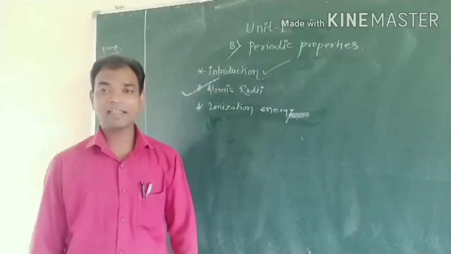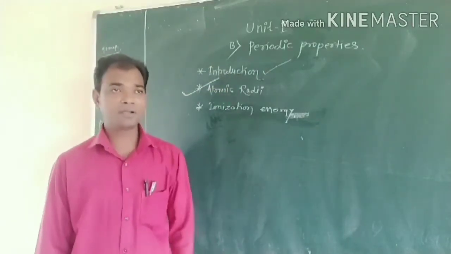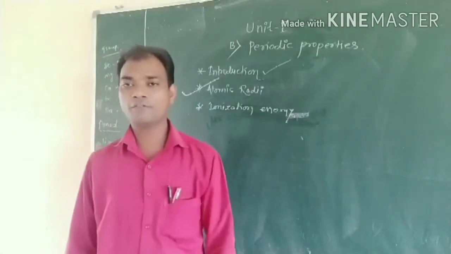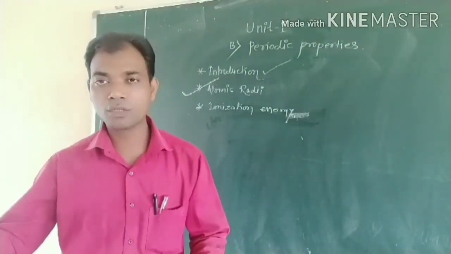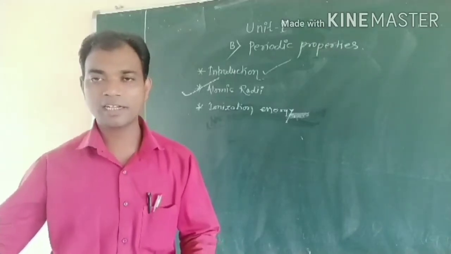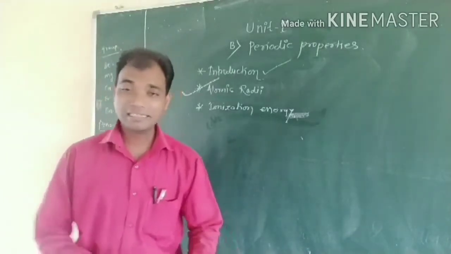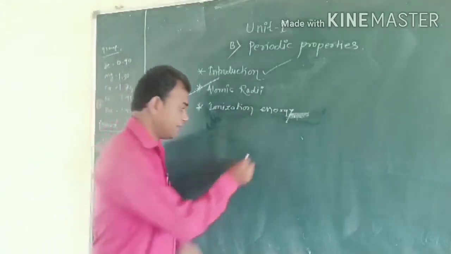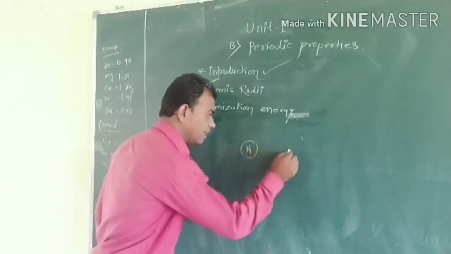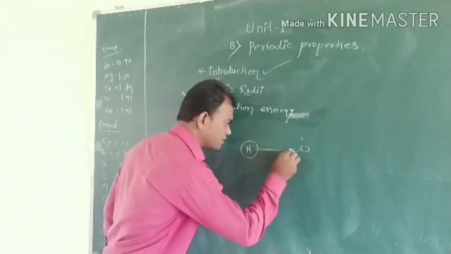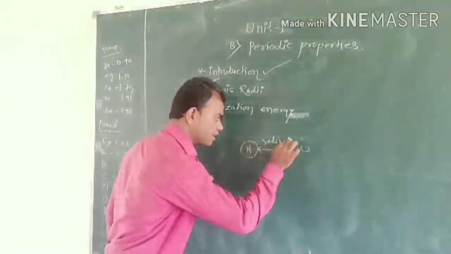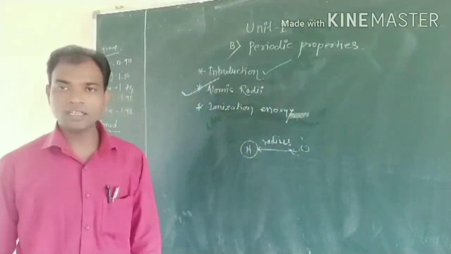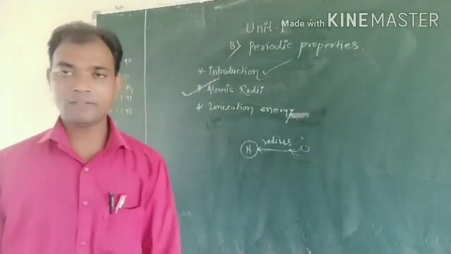Atomic radius is nothing but the distance between the nucleus and the outermost valence shell electron. That distance is called the radius or radii.